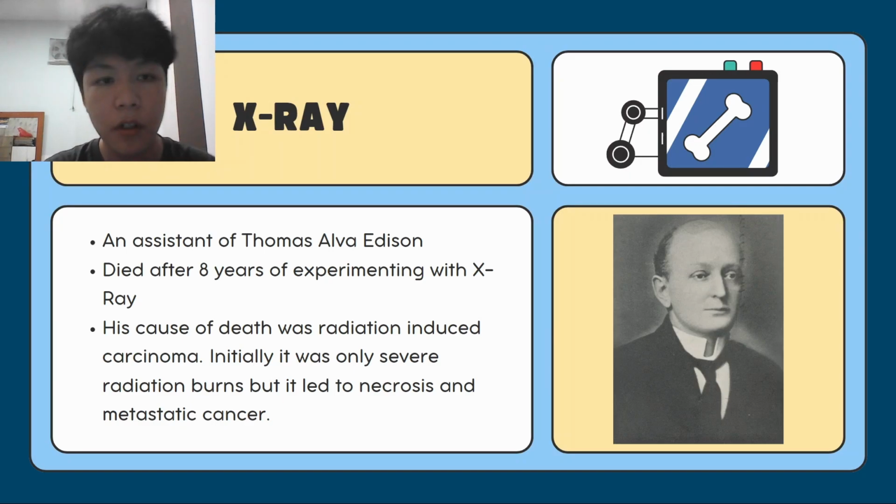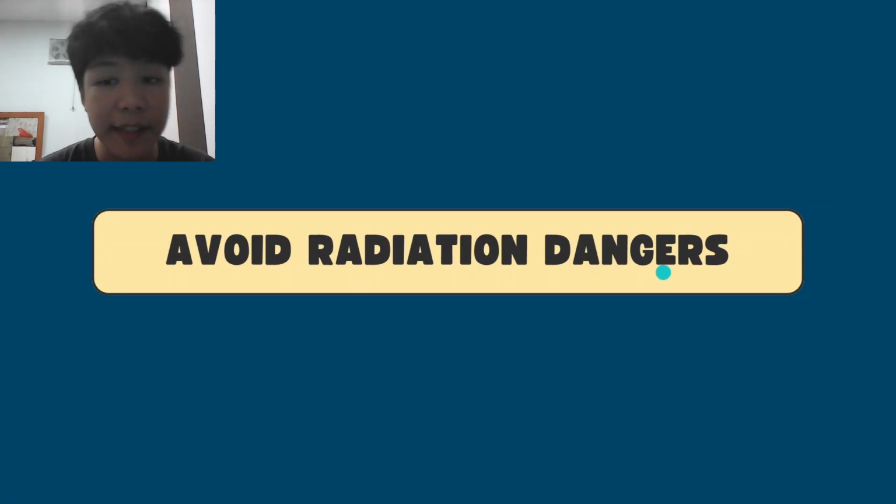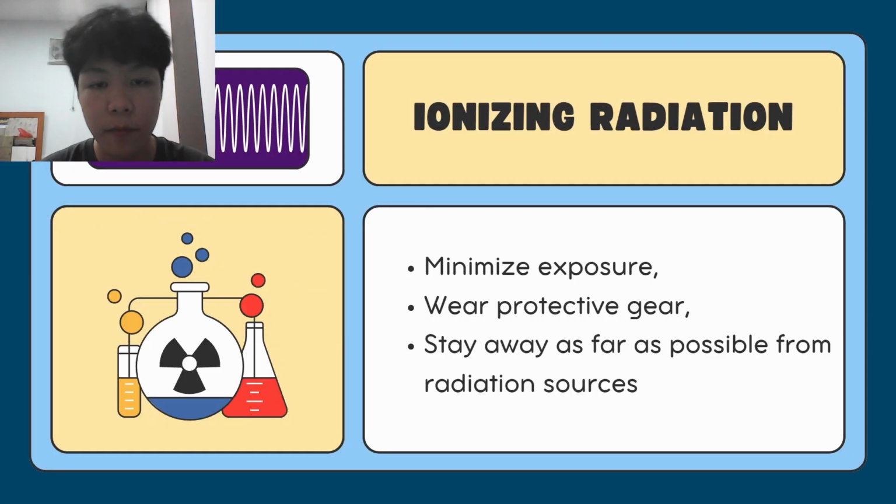So, what can we do to avoid these dangers? For ionizing radiation, there is much that we can do to avoid this. The bare minimum that we can do is minimize exposure, wear protective gear, and stay as far away as possible from radiation sources.